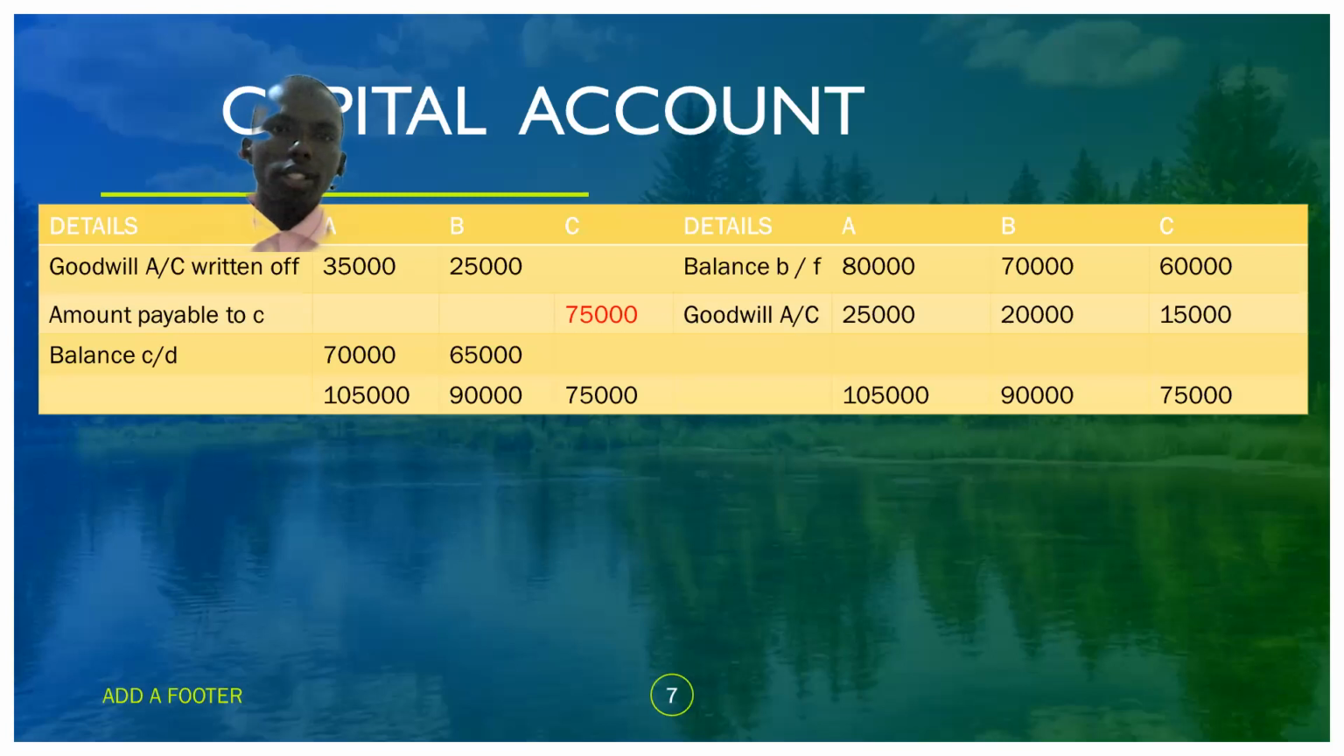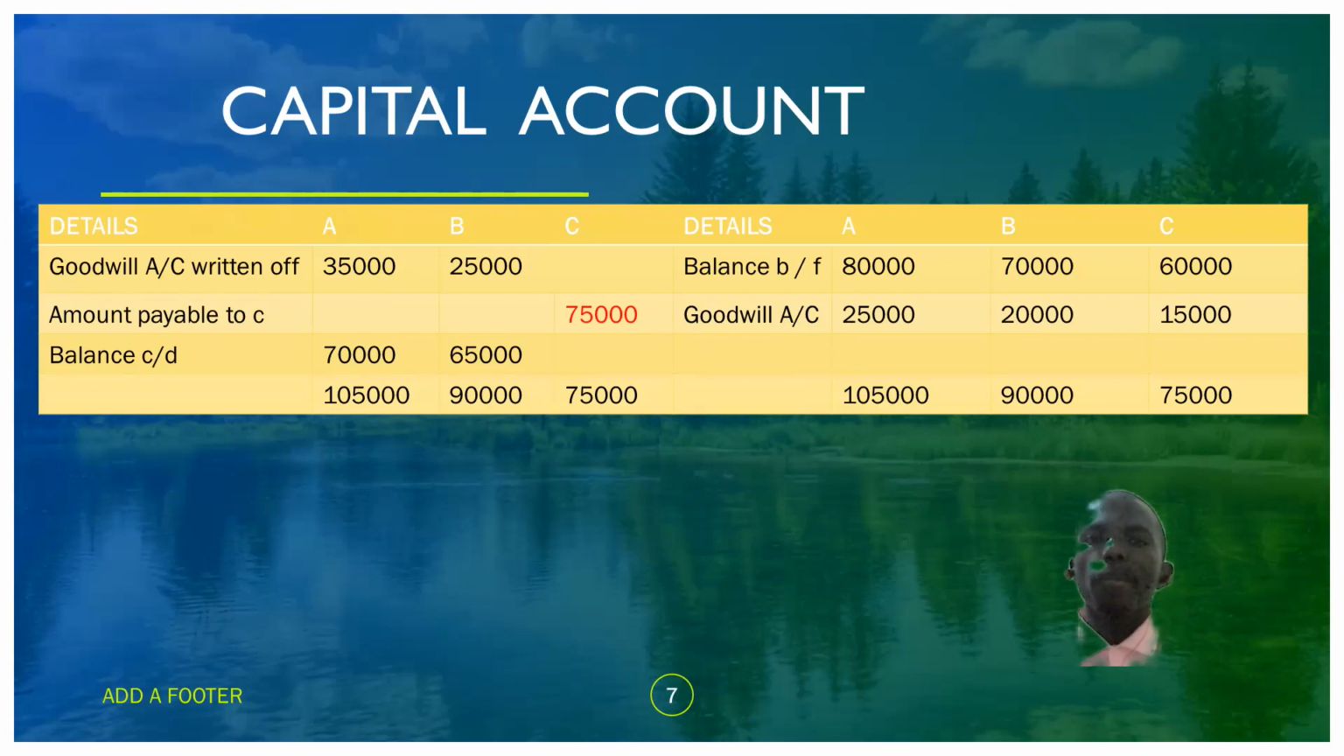Now, we were asked to prepare the capital account, or the allocation of what we have done, to an account called the partners' capital account. We have it in this structure. We have the details A, B, C on the credit side. On the debit side, we have the details A, B, C.